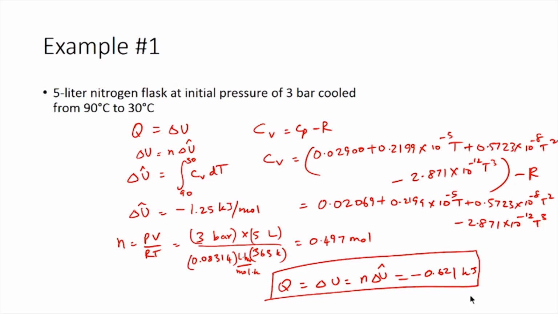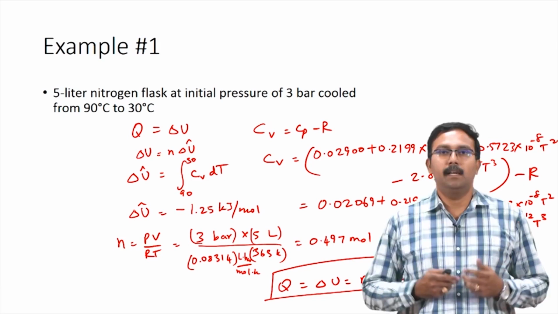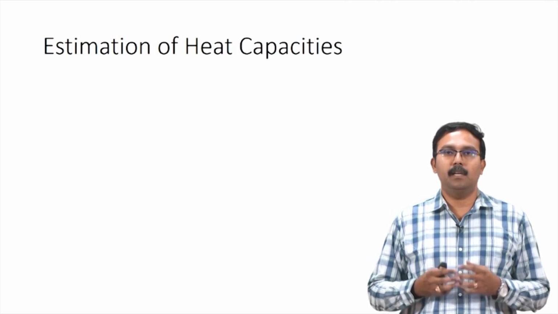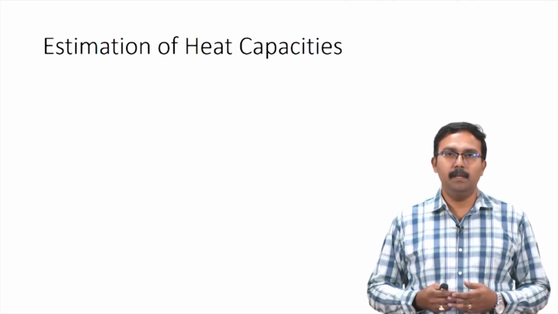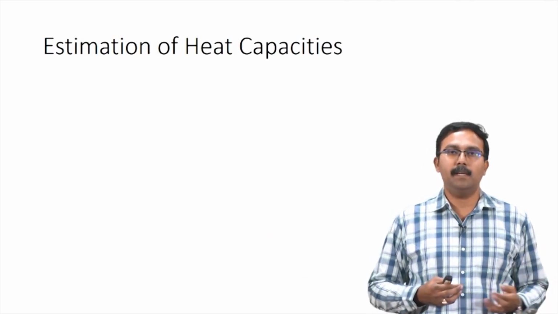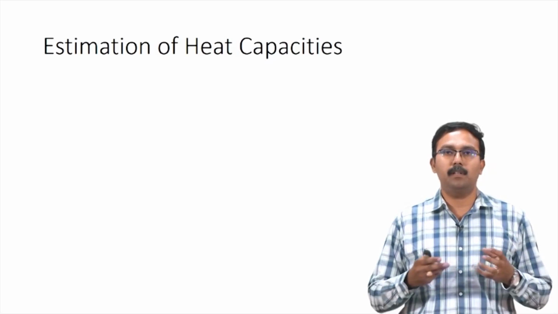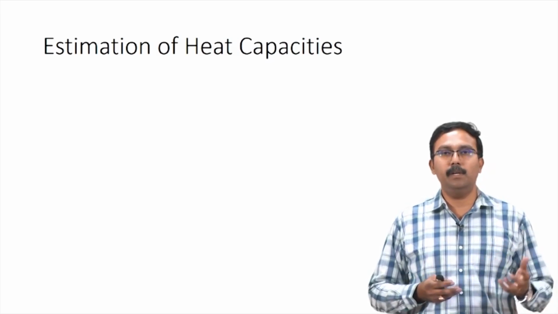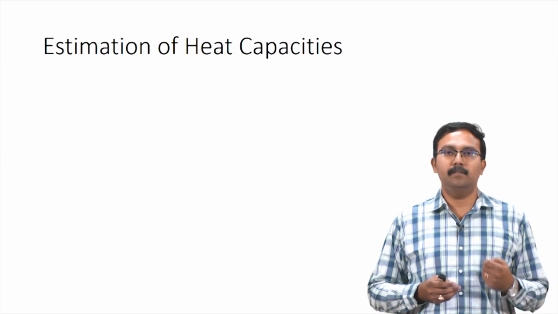In both these processes, we had the luxury of having the value for Cp given to us. In some cases, Cp values or Cv values are not readily available. This is especially true in biochemical processes or in biological processes, where the components which we are using are unique, and we might not actually have the exact value of Cp which is measured.